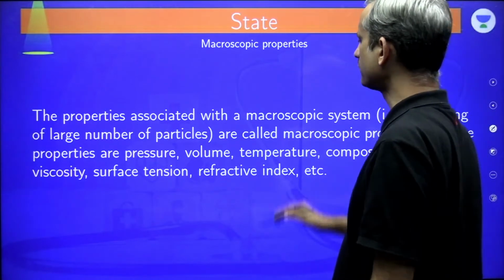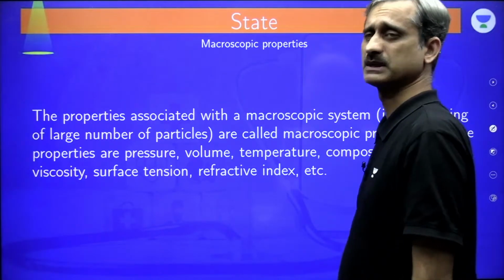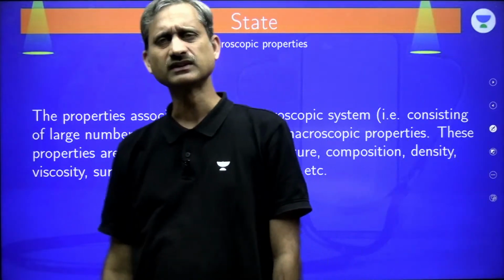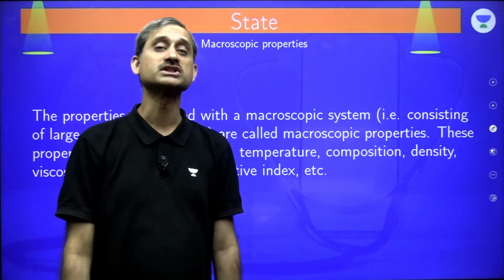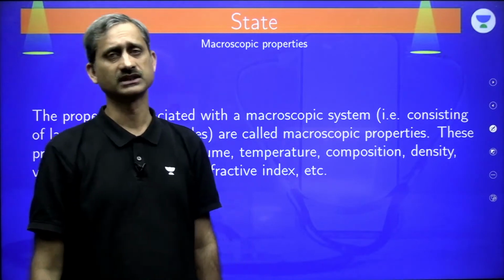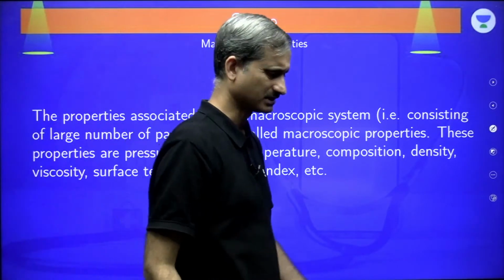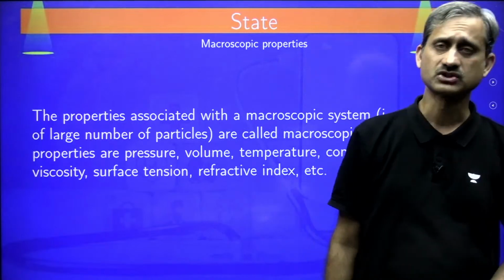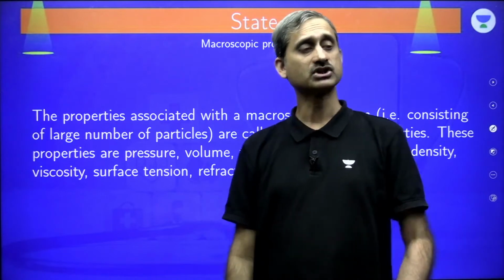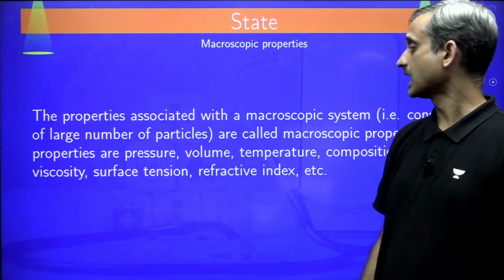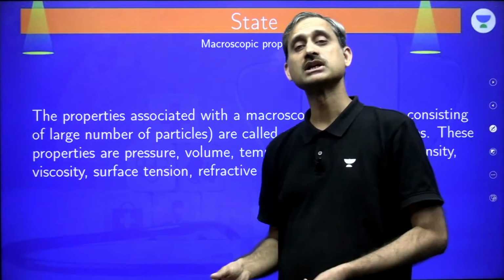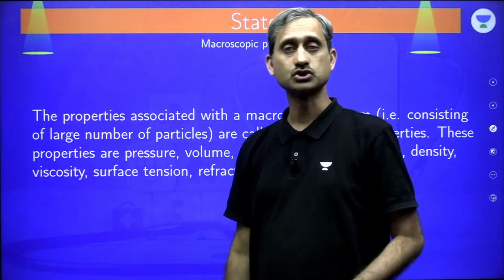Now we are going to talk about macroscopic properties. Well, whenever we are talking about any of the things in physical chemistry, we have to measure something. And the entire physical chemistry, if we talk about whether it be states of matter, whether it be solutions, whether it be kinetics, whether it be thermodynamics, whether it be surface chemistry, we are dealing with the measurable properties, measurable quantities. Measurable quantities we talk about, these are macroscopic system, macroscopic properties which are measurable by the instruments.